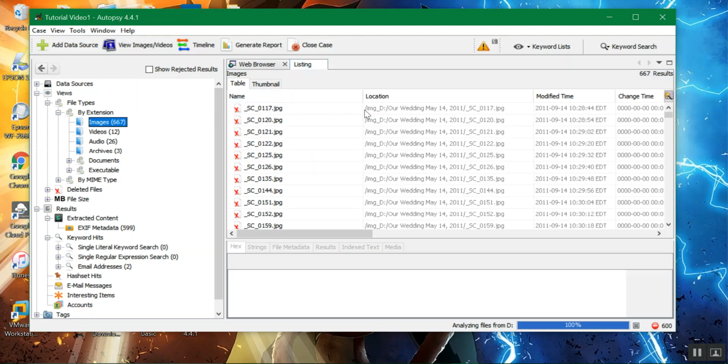Let's open up images. As you can see right here, the X on top of a blank page means these files were supposedly deleted, which they were. I made sure to delete everything off of my USB drive. And as you can see, these files are still on there.